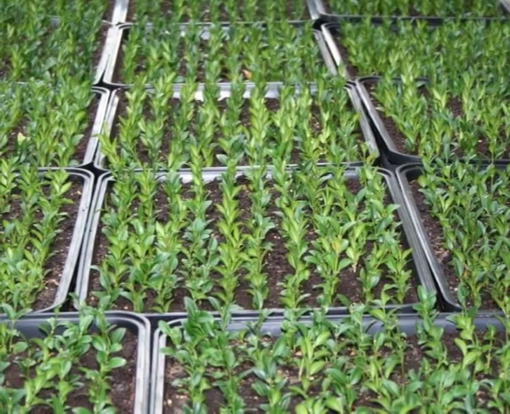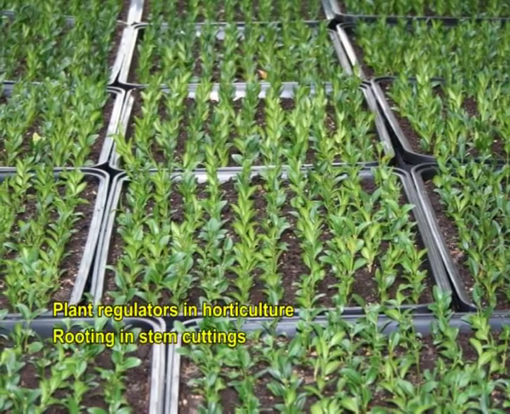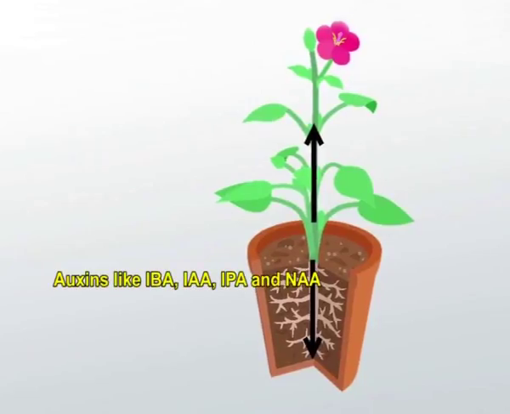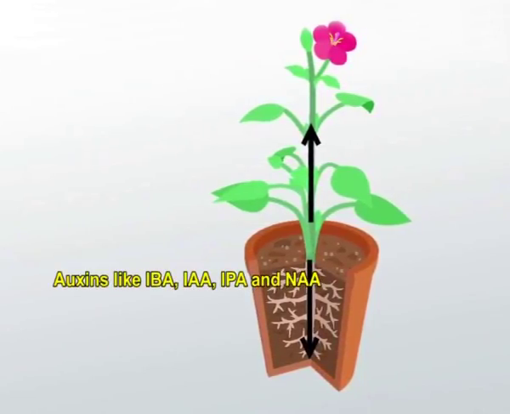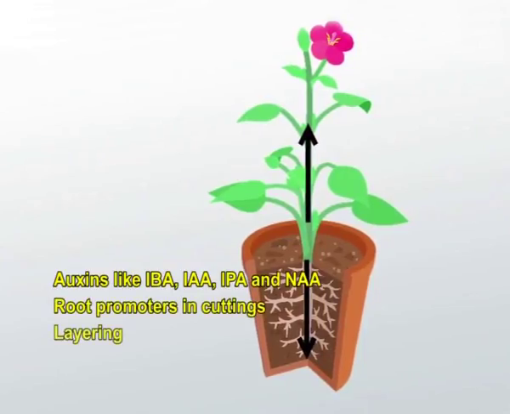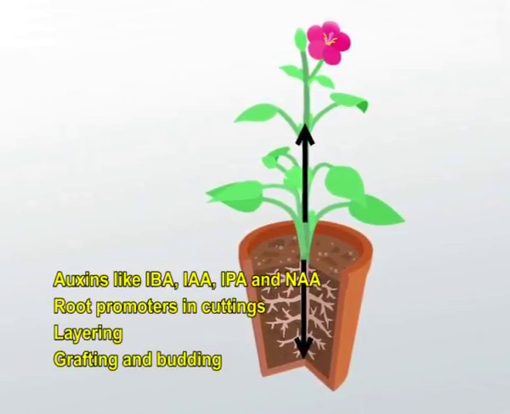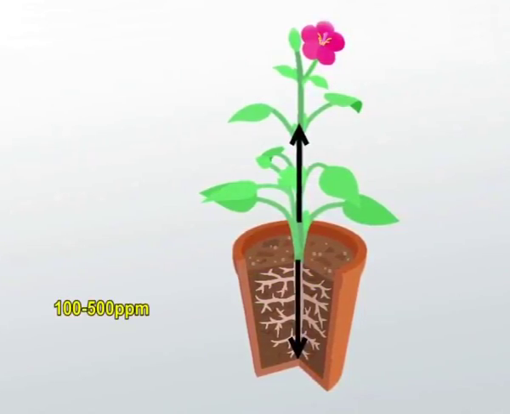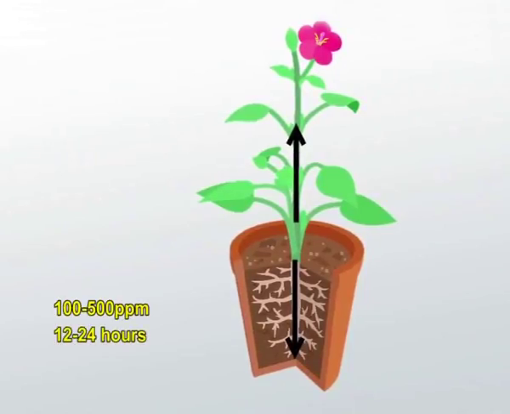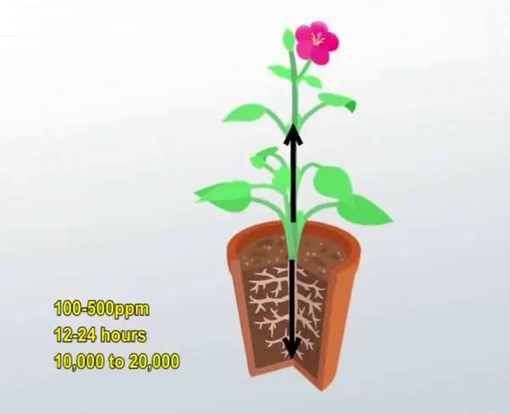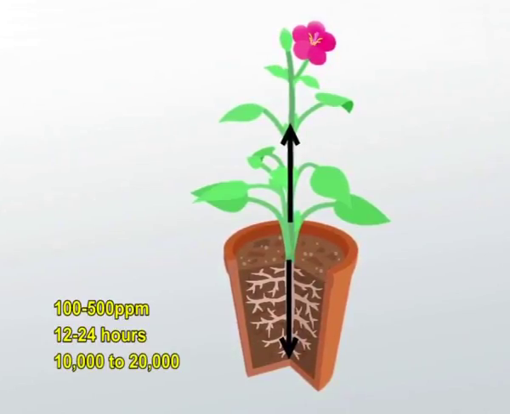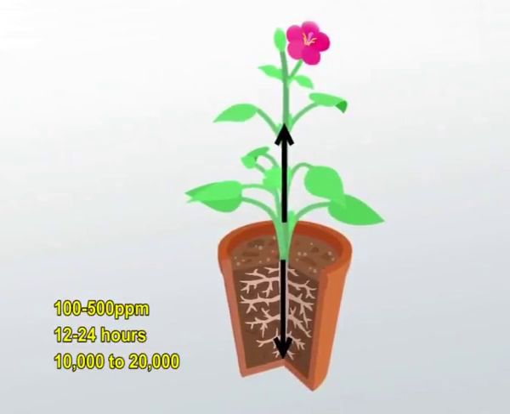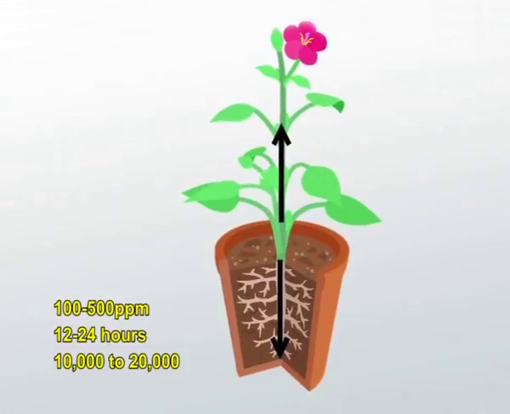The most common use of plant regulators in horticulture is to induce rooting in stem cuttings or in air and soil layers. Auxins like IBA, IAA, NAA are the most commonly used root promoters in cuttings, layers, grafting and budding. Aqueous concentrations ranging from 100 to 500 ppm are used for the long dip method of treatment of cuttings for 12 to 24 hours, and high concentrations of 10,000 to 20,000 ppm for the quick dip method for a few seconds. Application in the form of dust as a talc preparation or in the form of a paste in lanolin are also used.